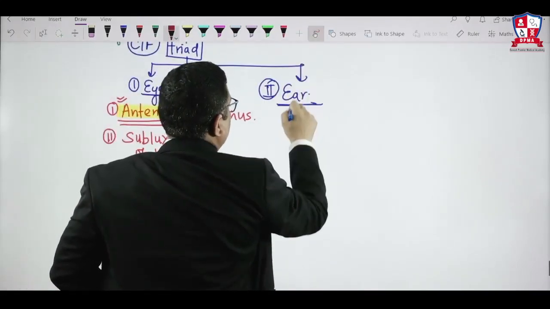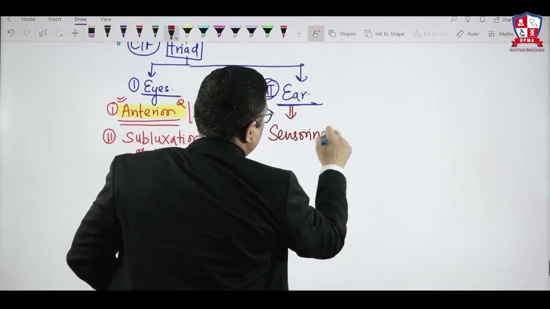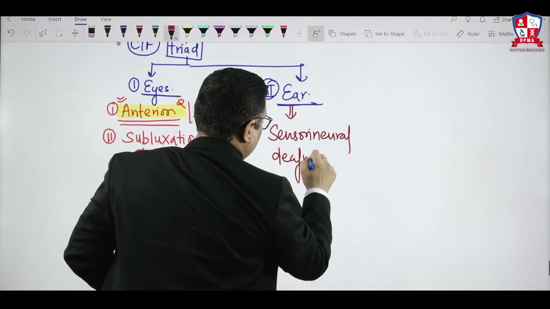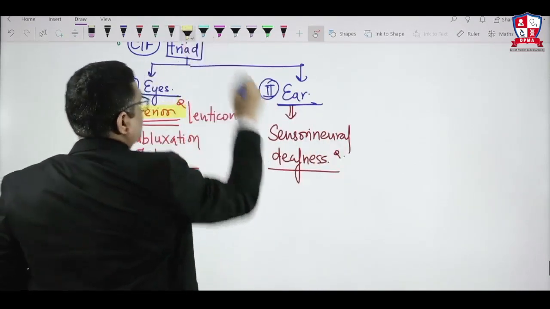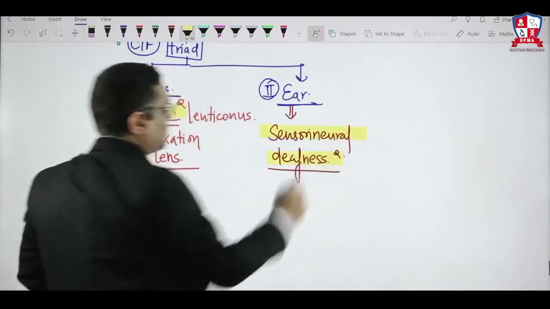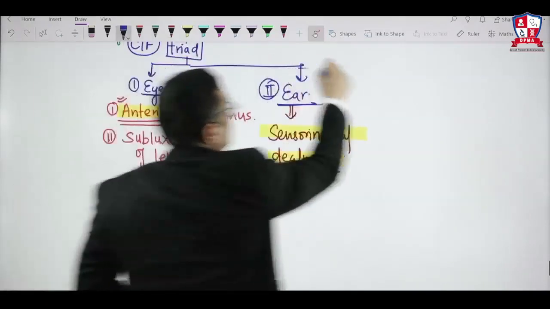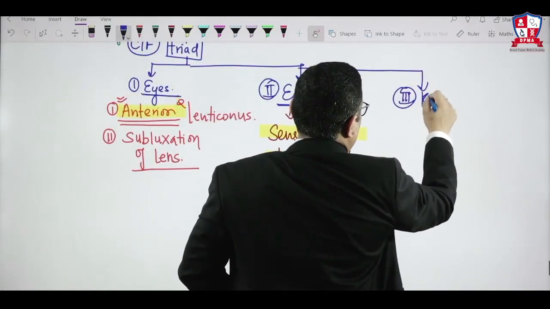So in ear examination, you will find they are having sensory neural deafness, right? That is another important MCQ. Alport syndrome, which type of deafness? Sensory neural deafness will be seen in Alport syndrome. So this is the second part of the triad. And what is the third part of the triad? Renal failure, or you can say kidney involvement.